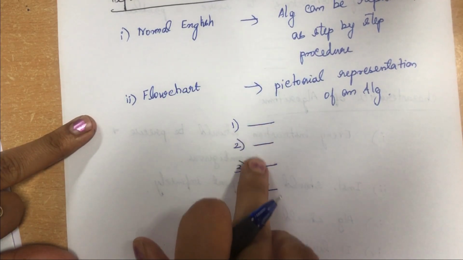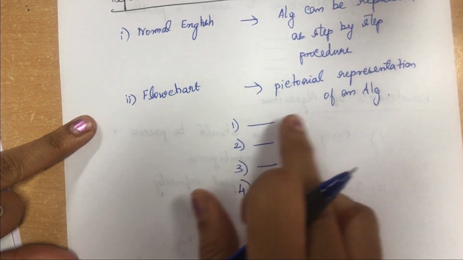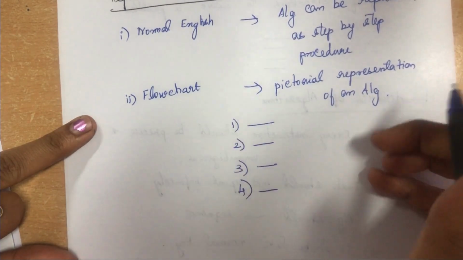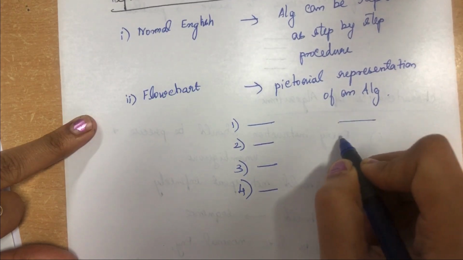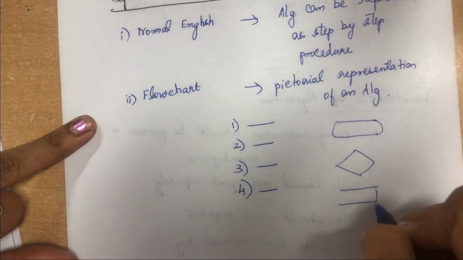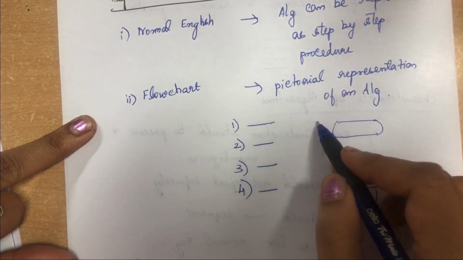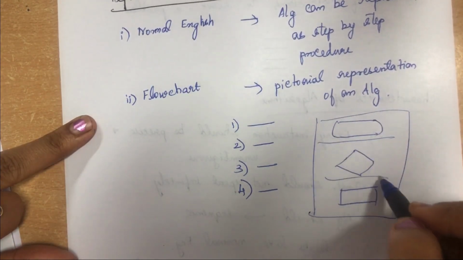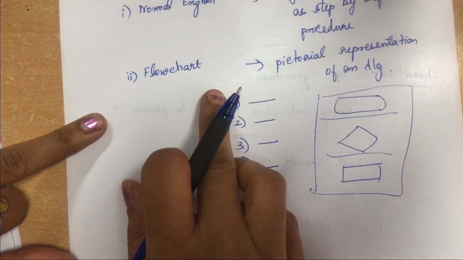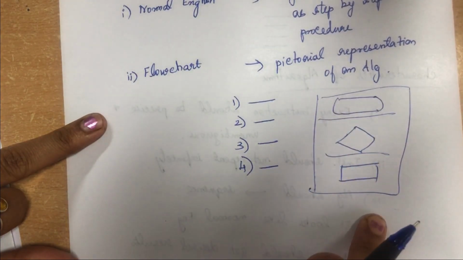So when you write the algorithm by seeing a picture, you draw and imitate the instructions with the help of symbols. There are several standard symbols available.